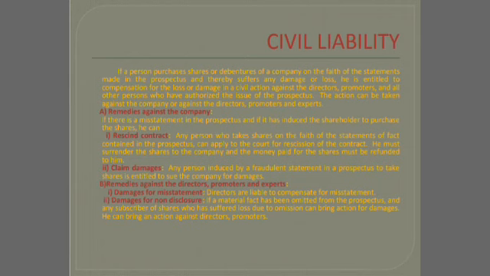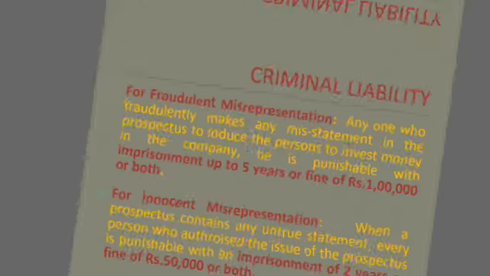Non-disclosure is when anything to be disclosed, anything to be said in the prospectus, is important to disclose. If anything is not revealed properly, that is called a material fact. If it has been omitted to be disclosed, then the investors can claim for the damages. Damages is nothing but the monetary compensation against the directors or promoters. This is regarding civil liability.